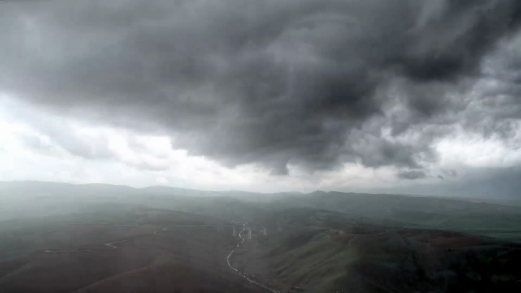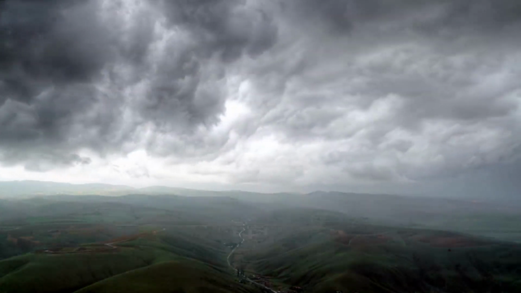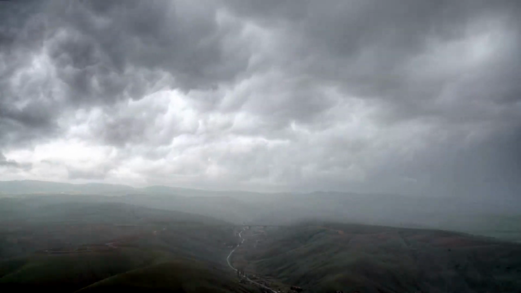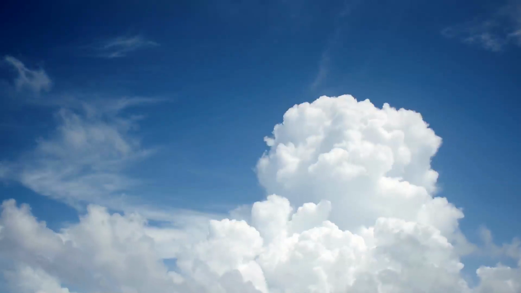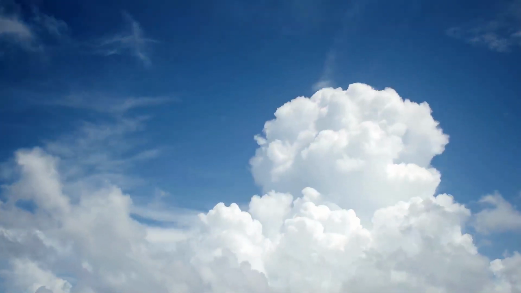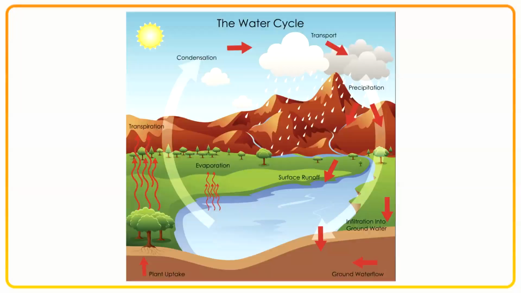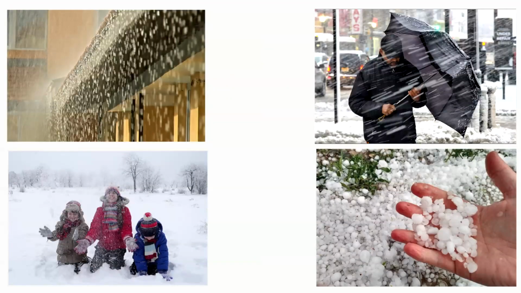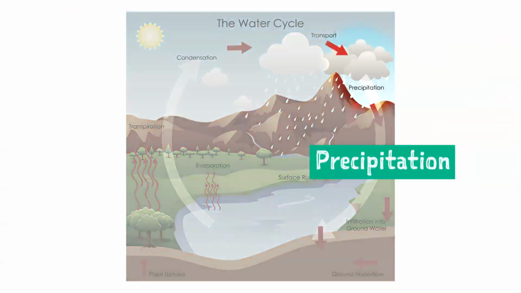As water vapor continues moving up into the atmosphere, it reaches cooler temperatures and turns back from a gas into a liquid. This is called condensation. Water here is now made up of tiny liquid water droplets. This condensation mixes with gases and dust particles to become clouds. Once these clouds get heavy enough, the water is released from them in the form of rain, snow, hail, or sleet. This is called precipitation.